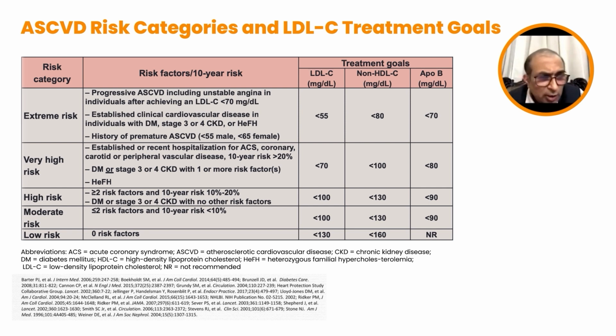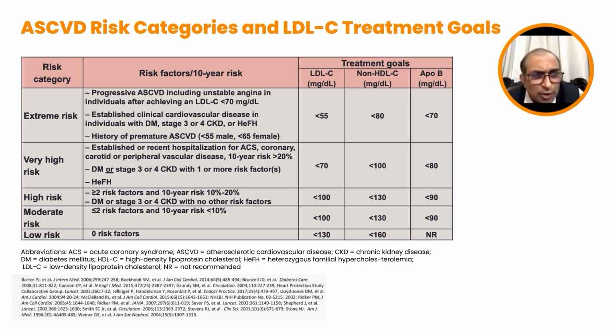In those who have a very high risk, as evidenced by the presence of 2 or more other risk factors other than diabetes, the target should be less than 70 milligrams for LDL, less than 100 milligrams for the non-HDL cholesterol, and less than 80 for the ApoB levels.